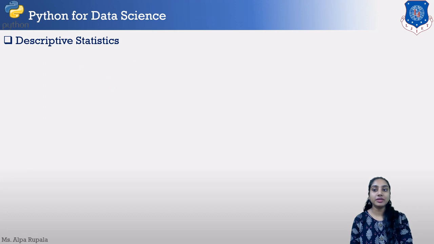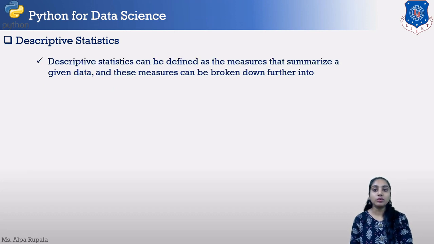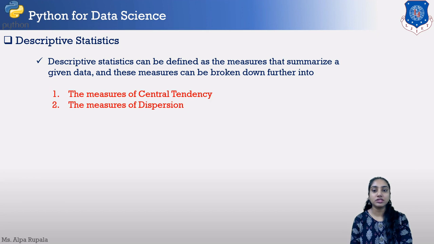So the first topic is descriptive statistics. What is descriptive statistics? It can be defined as the measures that summarize a given data, and these measures can be broken down further into three categories: the measure of central tendency, measure of dispersion, and measure of normality.